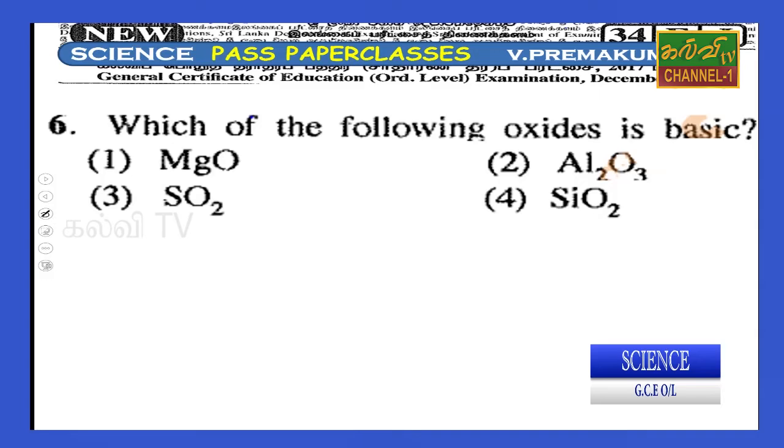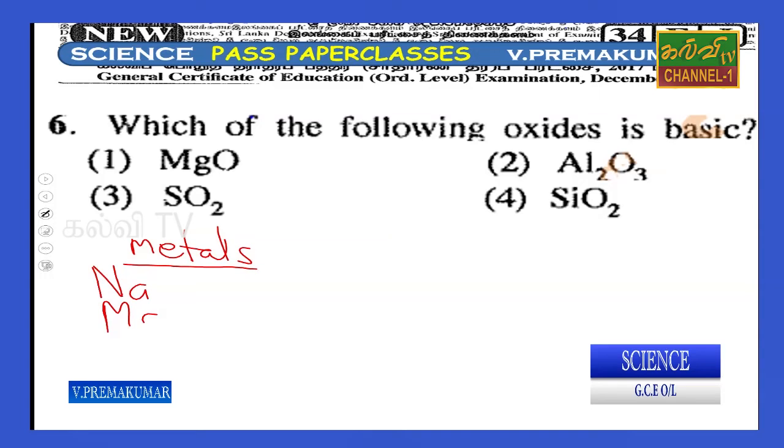The sixth one: which of the following oxides is basic? Basic means you know that metals, right. Metals: sodium, magnesium, potassium, calcium.